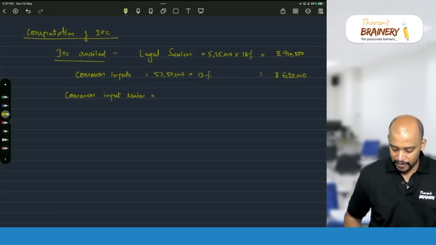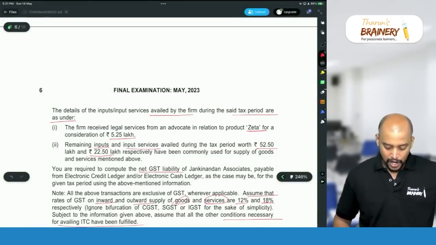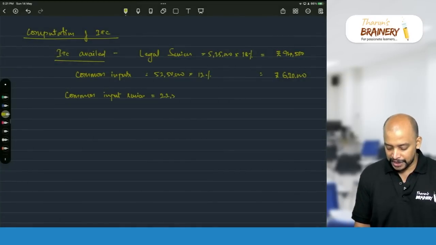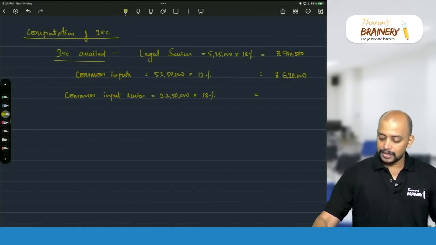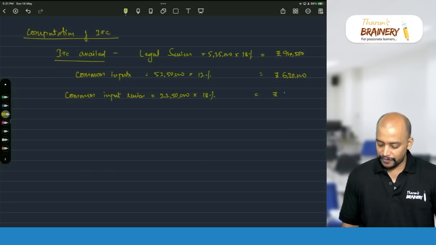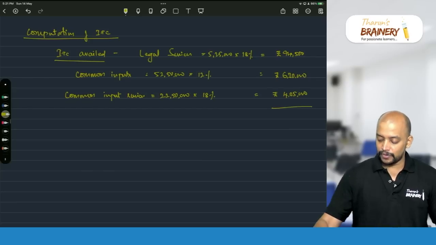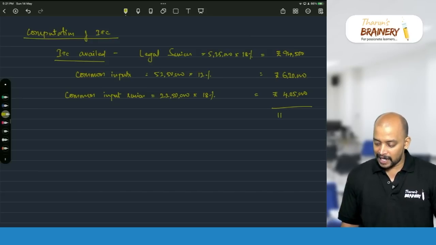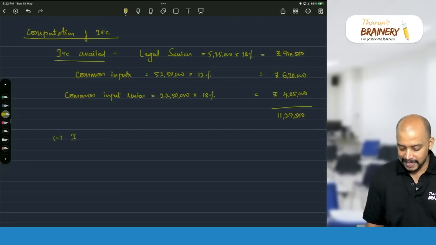So what is that common input services? If you see common input services, 22,50,000 into 18%. So 22,50,000 into 18% is 4,05,000. So this is the ITC availed. 4,05,000 plus 6,30,000 plus 94,500, 11,29,500. Now minus ITC reversed.